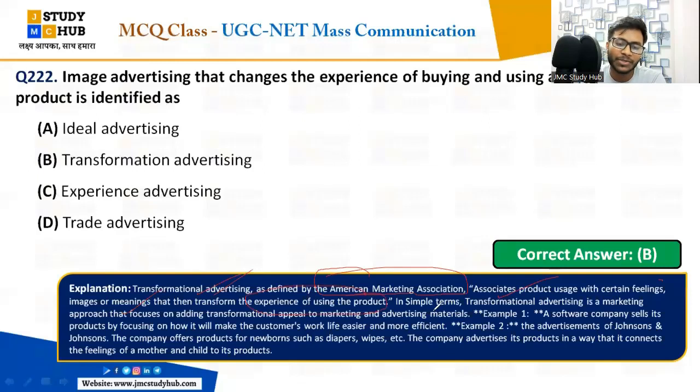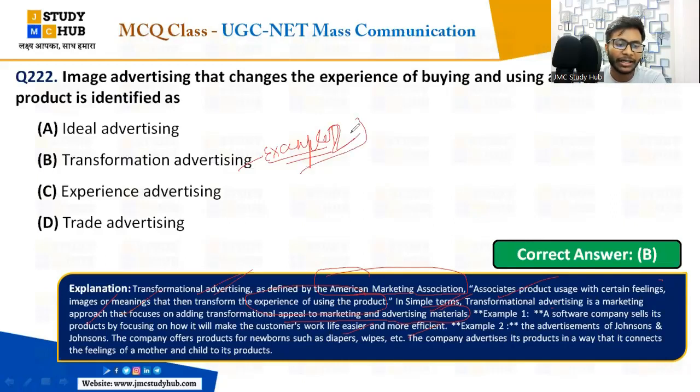Okay, in simple terms, transformational advertisement is a marketing approach that focuses on adding transformational appeal to marketing and advertising materials. Like for example, example 1: a software company sells its product by focusing on how it will make the customers' work life easier and more efficient. Any software company will sell its product in this way, that it will make the customers' work life easier and more efficient, right?